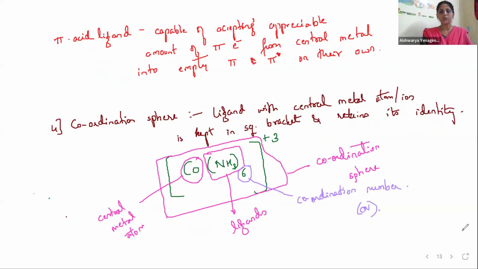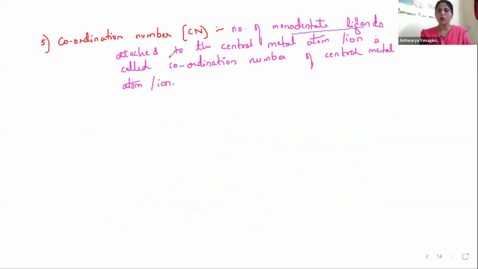Then we have the coordination sphere. What we write in the square bracket becomes a coordination sphere. So what is there in the square bracket? It will have a central metal atom and ligands. Yes or no? Ligands with the central metal atom kept in the square bracket is called the coordination sphere. Here we have the coordination number of monodentate ligands which are bonded.